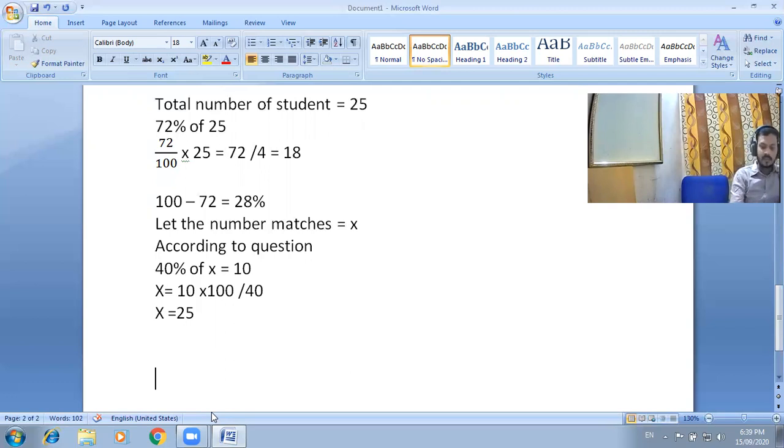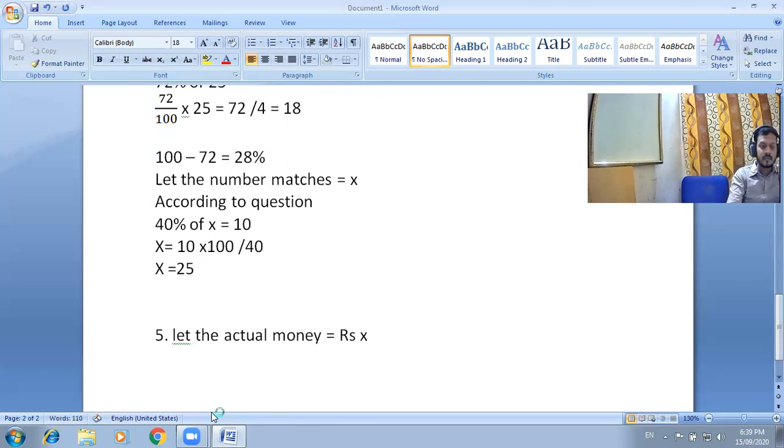So in question number five, let the actual money be rupees X. Then according to the statement, she spends 75 percent of X rupees to purchase something.